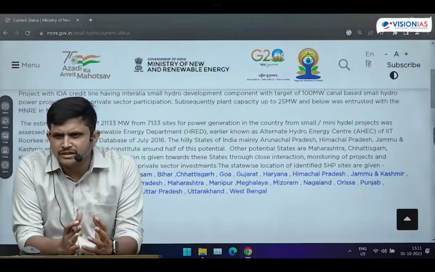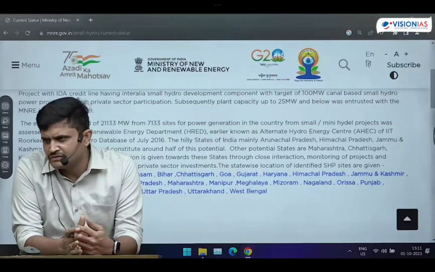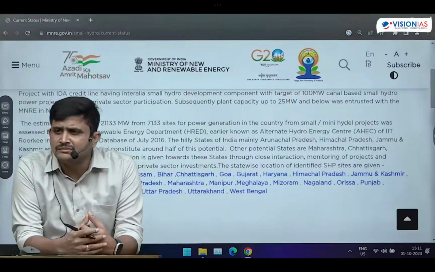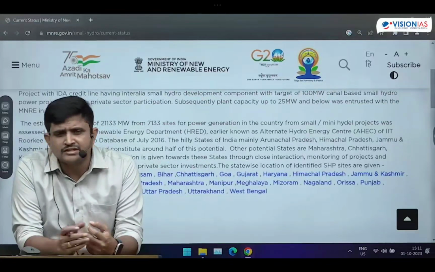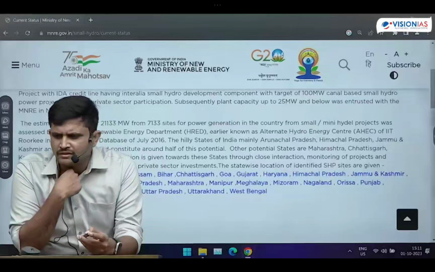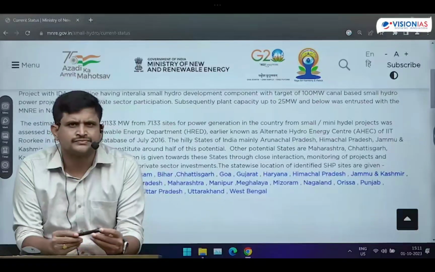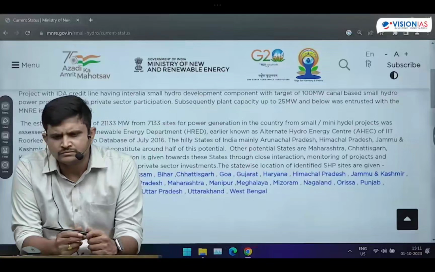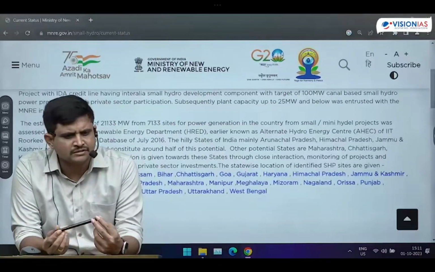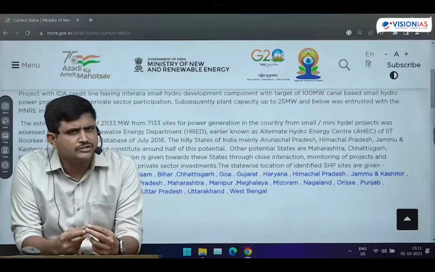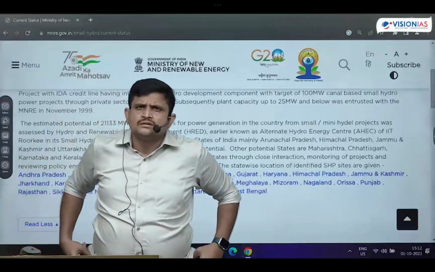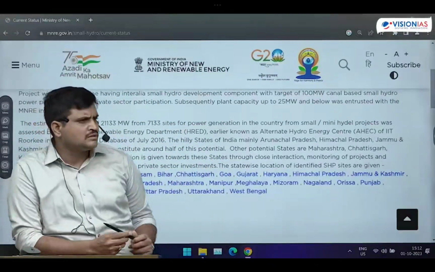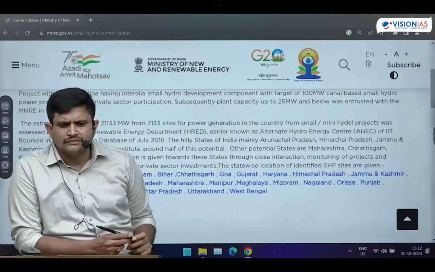Okay, now these are all the threats to the freshwater Gangetic dolphin. Habitat has been reduced because of this. Fish availability has been reduced. Aquatic animal life is affected because of the small hydropower plants. That is one of the major reasons for this. I'm going to make a note at this point. The major problem with the small hydropower plants is that the freshwater Gangetic dolphin habitat was affected.